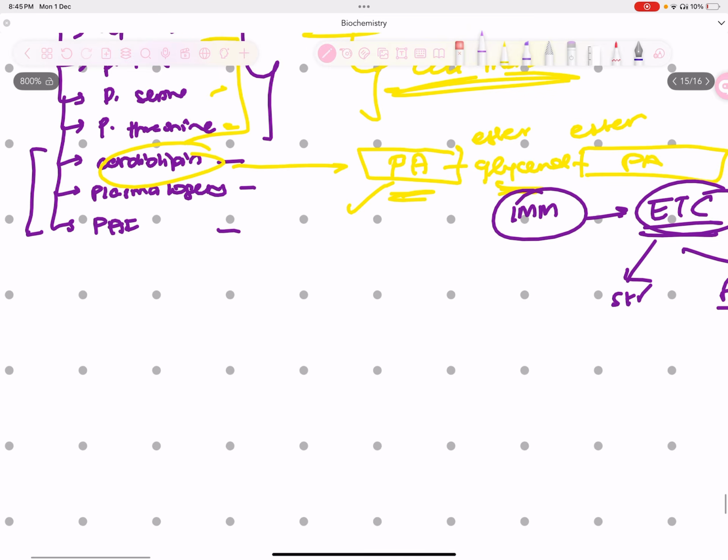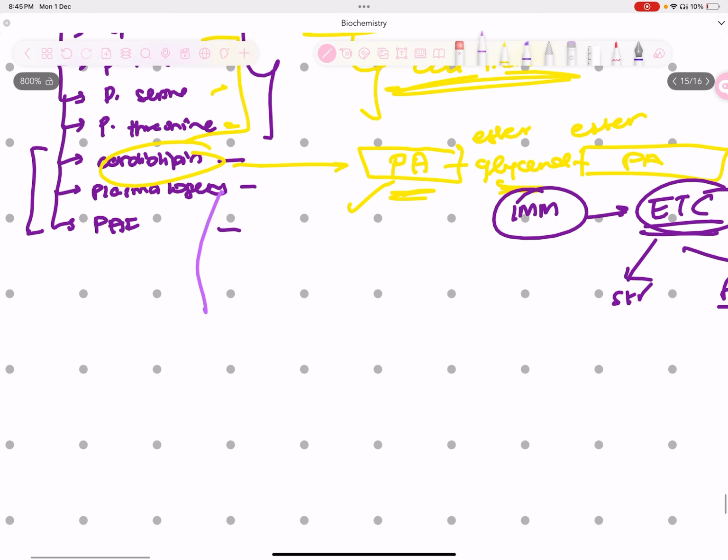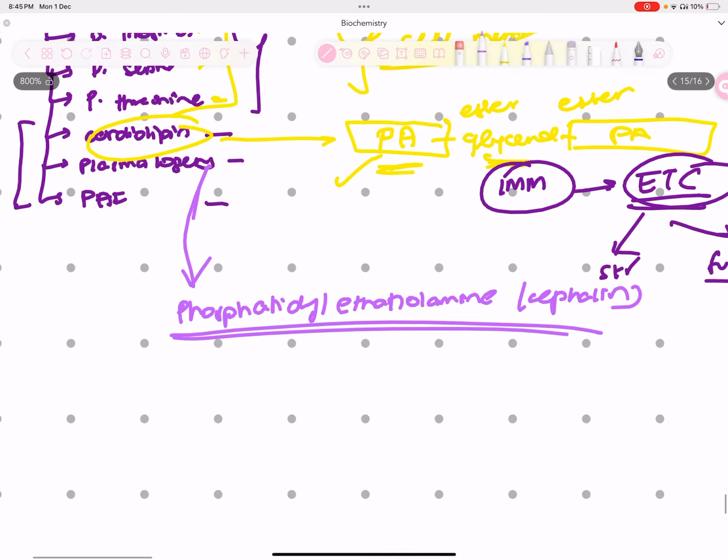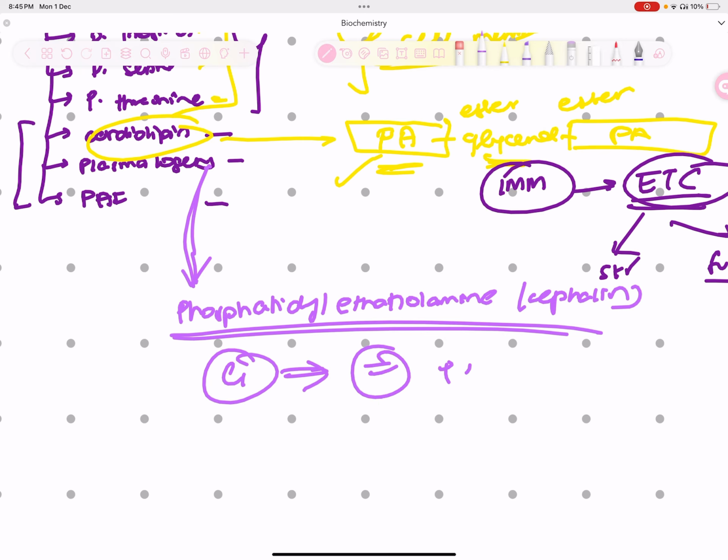Now moving on, plasmalogens. Whenever you think about plasmalogens, if you can recall, we studied phosphatidyl ethanolamine, which is cephalin, right? First of all, I'll tell you the structure. Plasmalogens have exactly the same structure, and the only difference is that at carbon 1, you have a double bond plus an ether linkage.